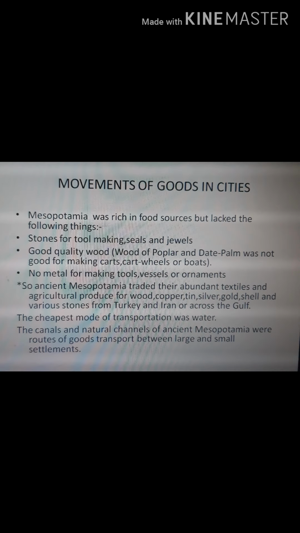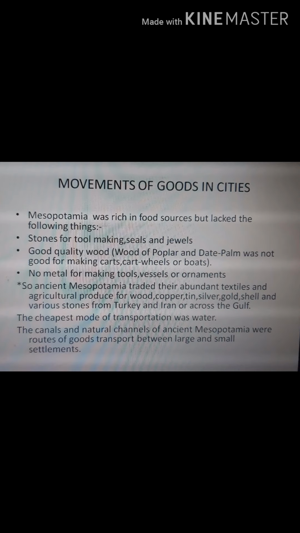Next, we are going to see the movements of goods in cities. Mesopotamia was rich in food resources, but it lacked the following things like stones for tool making, stones for making seals and jewelry. It did not have good quality wood also. It had the wood of poplar and date palm, which were not strong enough for making carts, cart wheels, or boats. They did not have proper metals for making tools, vessels, or ornaments.